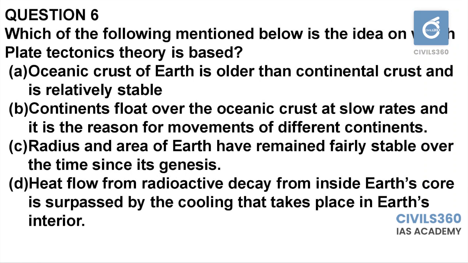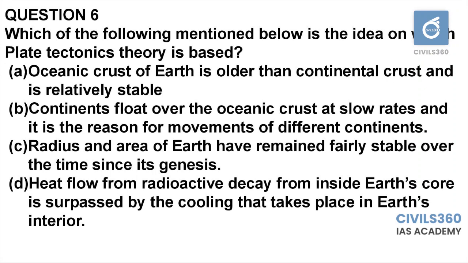The emergence of new crust will be compensated with the destruction of subducted crust. So that means the total area in which the crust is formed will be constant. As an example, you can note that the Atlantic Ocean will be having a mid-oceanic ridge and new crust will be developed in the Atlantic Ocean, but in the Pacific Ocean, at its boundaries, a large amount of subduction of the oceanic crust